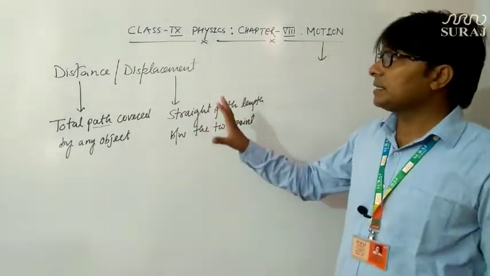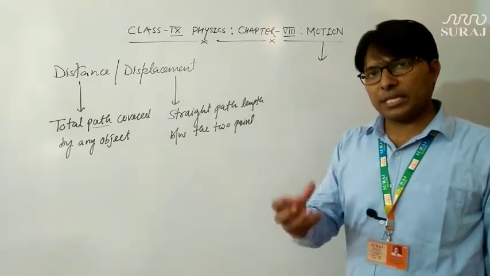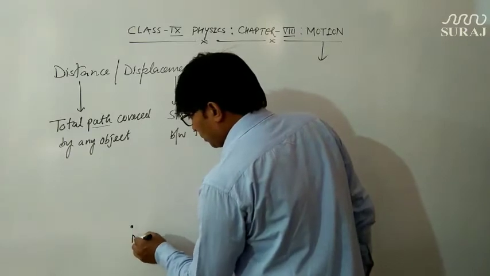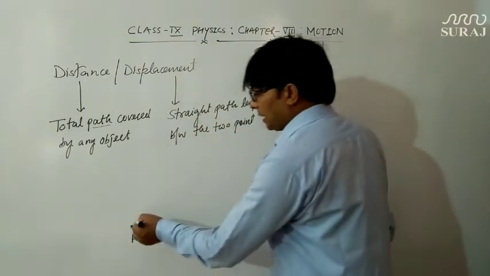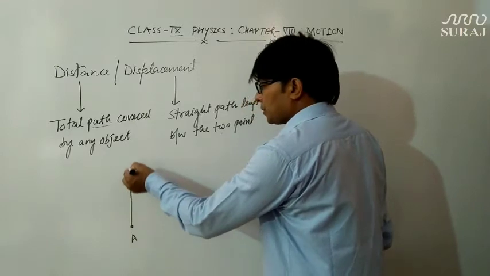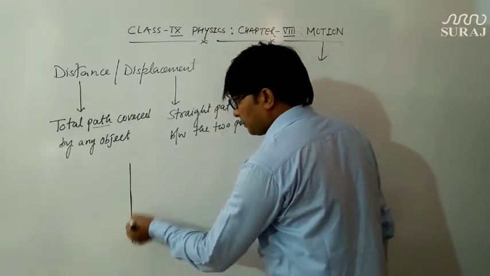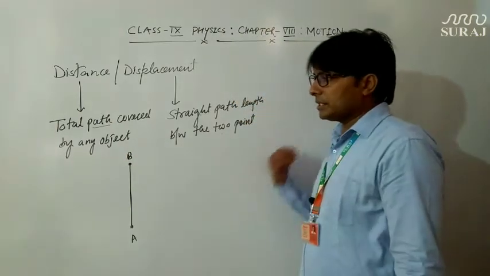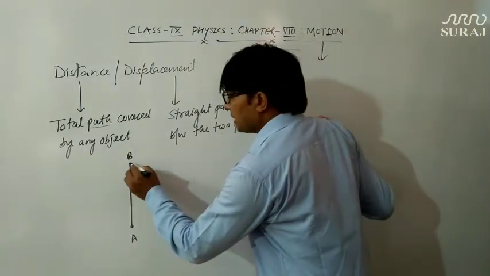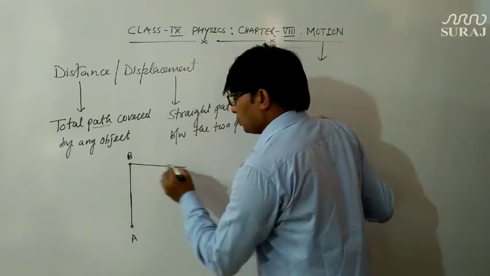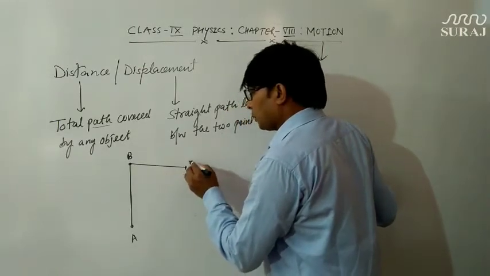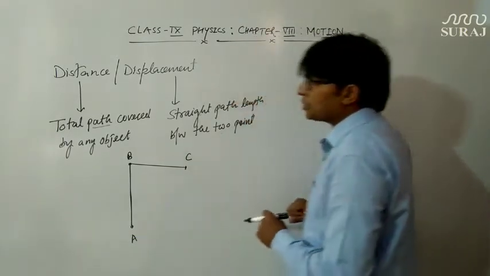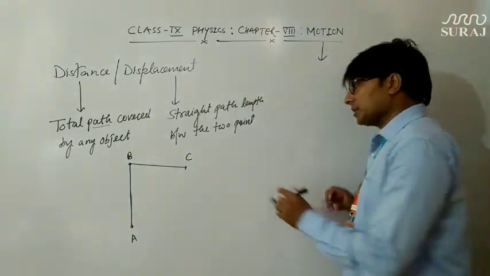Let us discuss these two with an example. Suppose any object starts from this point A and it moves up to point B. Thereafter it turns its path and it turns right, suppose, and it further travels up to point C. Now how much total distance does it actually cover?